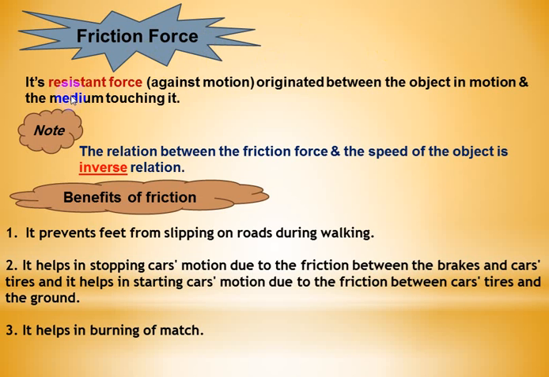So the friction force is the resistant force against motion, originated between the object in motion and the medium touching it. The friction force acts in the opposite direction to the motion. So the relation between the friction force and the speed of the object is an inverse relation. As friction force increases, the speed decreases.